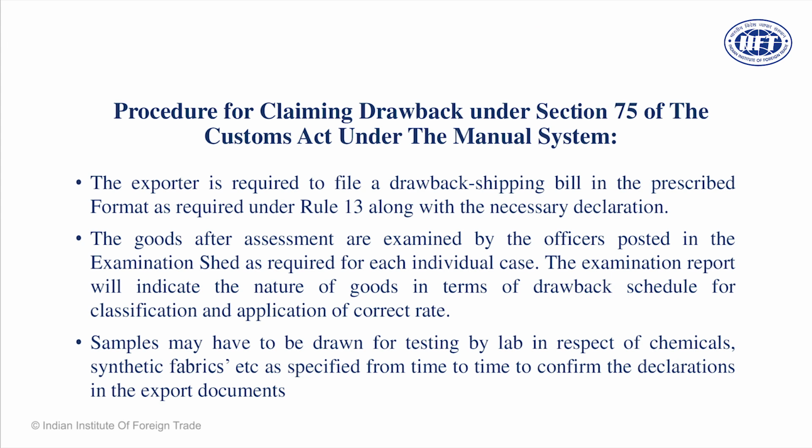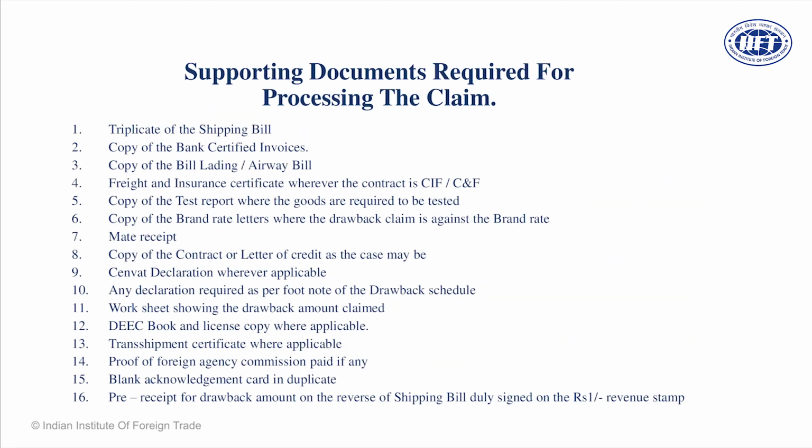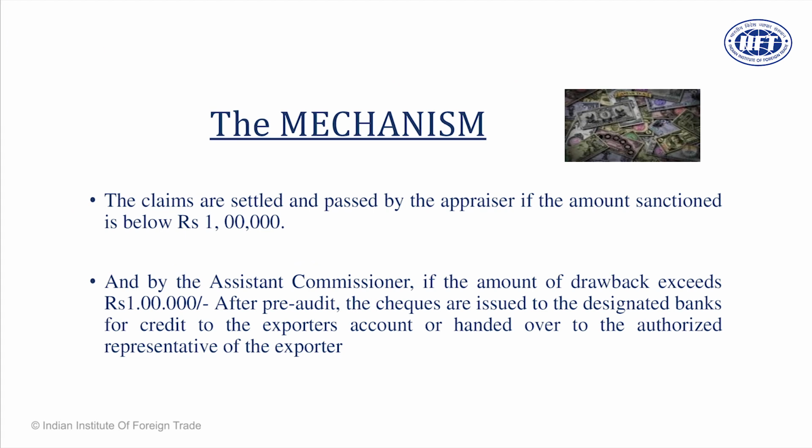So a copy of the shipping bill. Now we file the shipping bill online, then a copy of certified invoices, a copy of the bill of lading. These are the mandatory requirements. And then what we call a GST RFD 11 copy. Then there are documents such as freight and insurance certificates, which are taught to you by Professor Harish. Other documents may be industrial literature, mate's receipt, a copy of your all industry rates which has been prescribed by the Department of Indirect Taxes, and then a test report. Such kinds of documents may be required, for claims up to 1 lakh rupees of drawback.